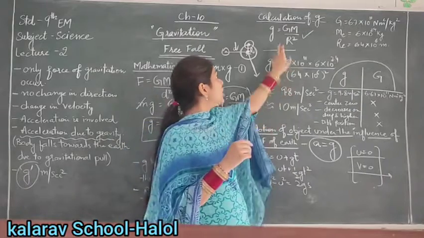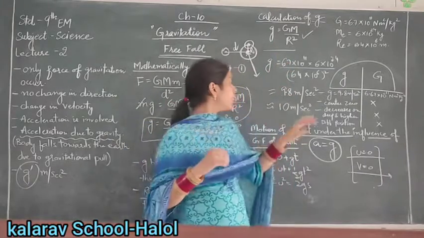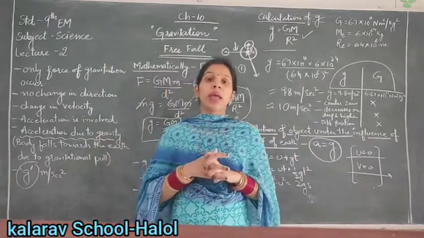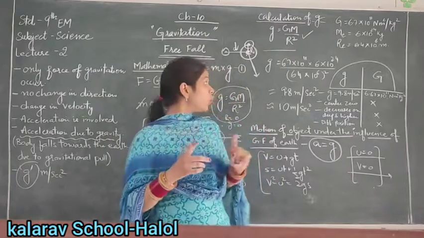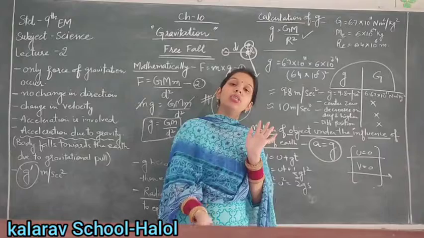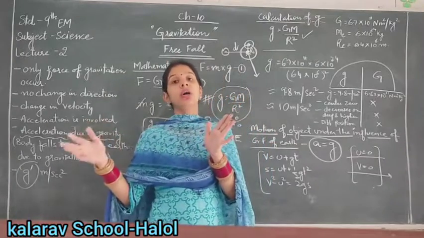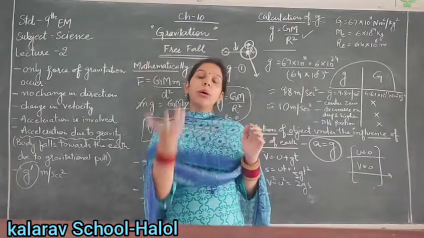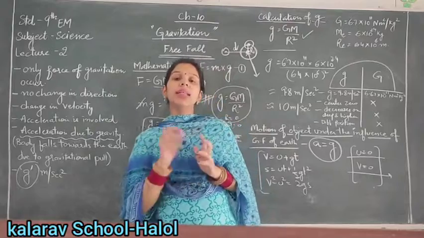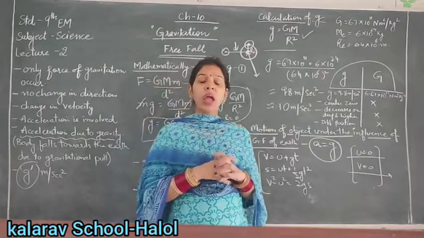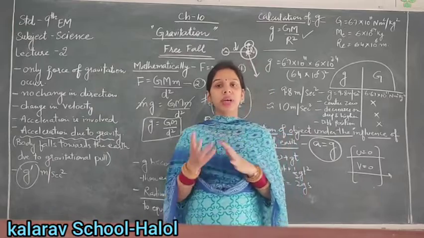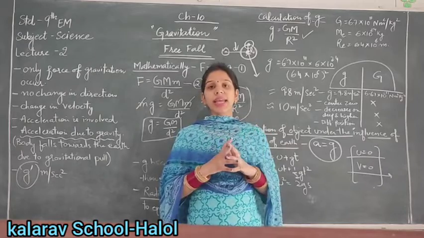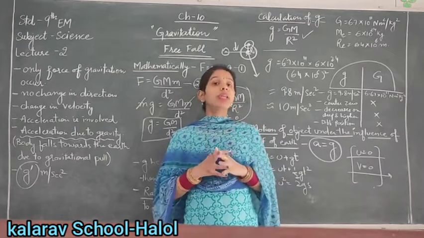One more thing, that g can also be minus. So g can be negative also. That is minus 9.8 or minus 10. And this can be done, as I told you, because the value of g decreases as it goes up away from the Earth. If the body goes upward or falls down, then we can say g should be negative. These are the sign conventions that are given for the use of small g. We will discuss these sign conventions in the next chapter while doing the numericals.